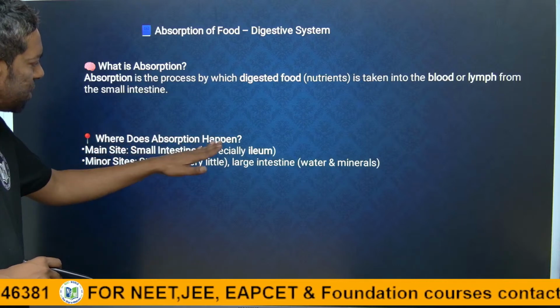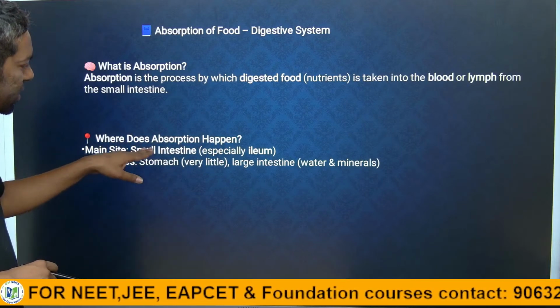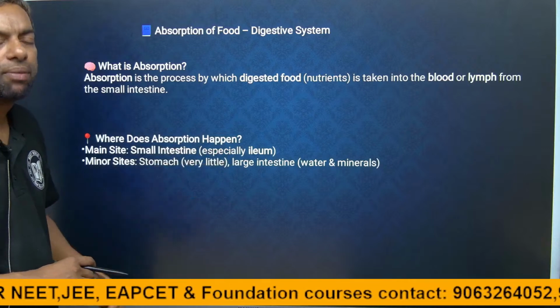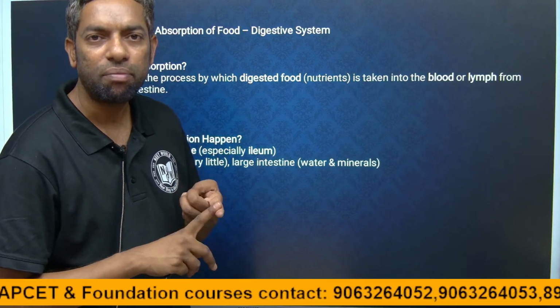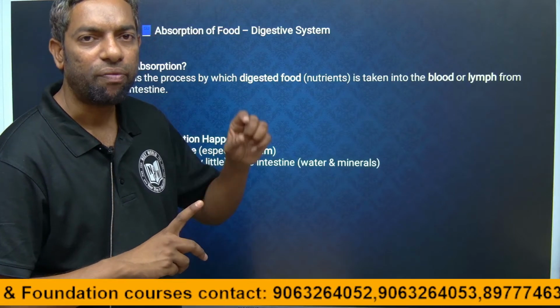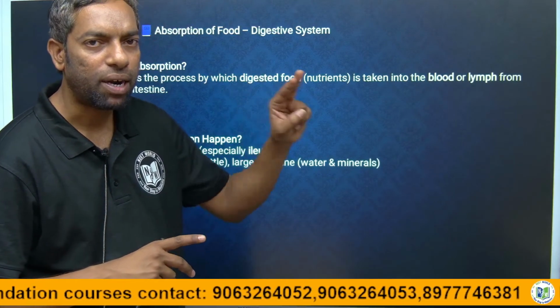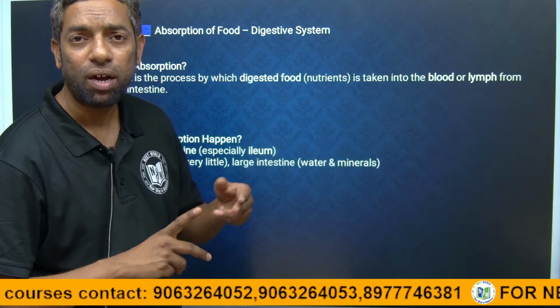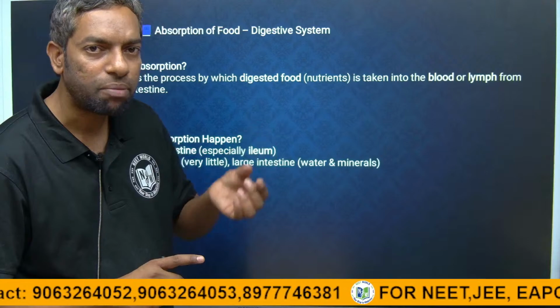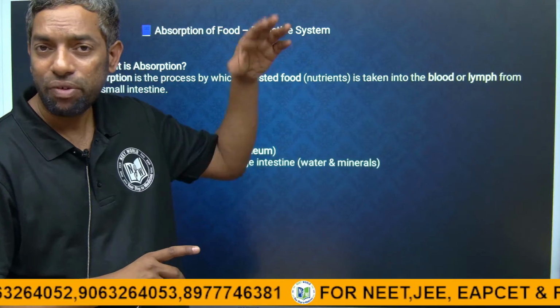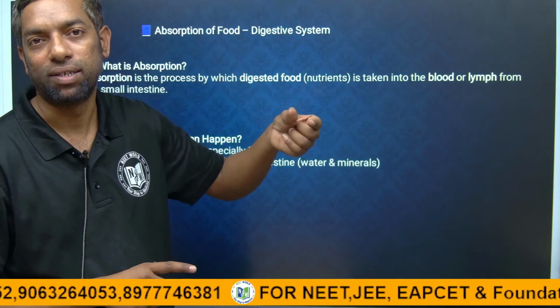Where does absorption happen? The main site is the small intestine. Three parts are there: duodenum, jejunum and ileum. The first part is the duodenum, the middle part is the jejunum, and the last part of the small intestine is the ileum. We discussed this in the alimentary canal parts.